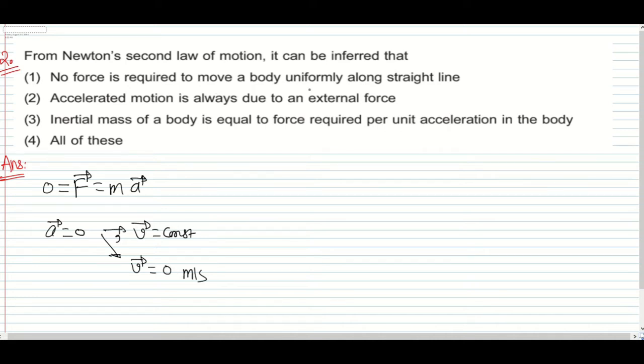So no force is required to move a body uniformly along a straight line, correct. Accelerated motion is always due to external force, correct. Inertial mass of a body is equal to force required per unit acceleration. This is called the inertial mass. So all of these are correct options for the second question. So I hope this is clear.